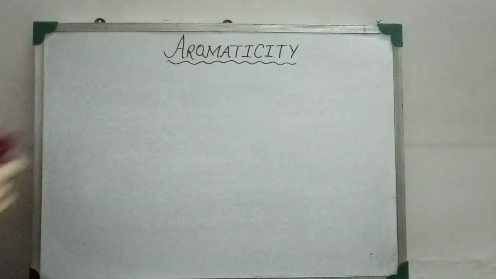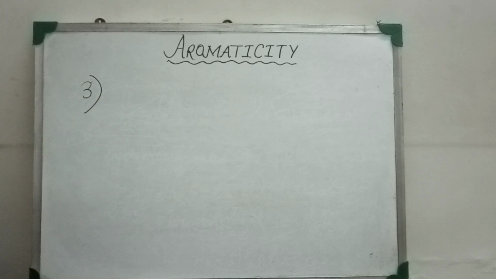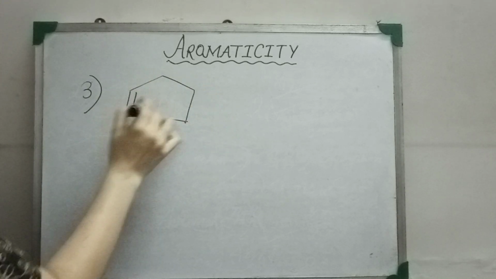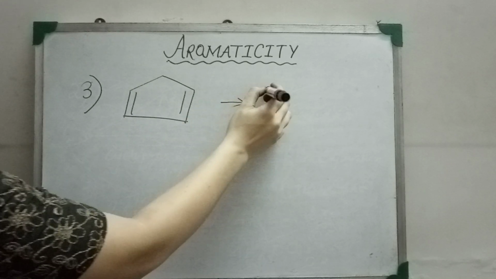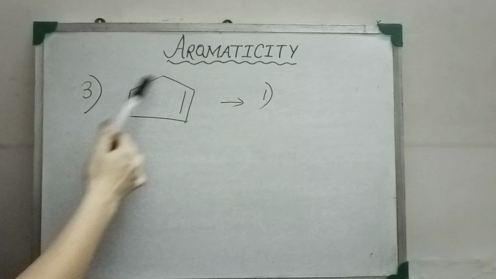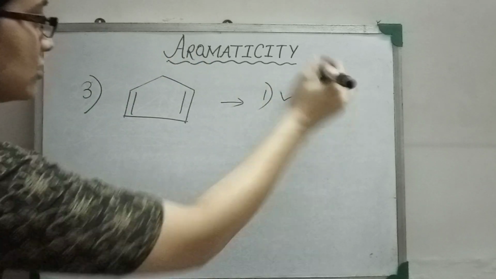Third example. Here we are taking the example of the cyclopentadiene molecule. We will go with the criteria of an aromatic compound. The first criterion is whether the molecule is cyclic or not. The molecule is cyclic because it has a closed ring, so checked and followed.